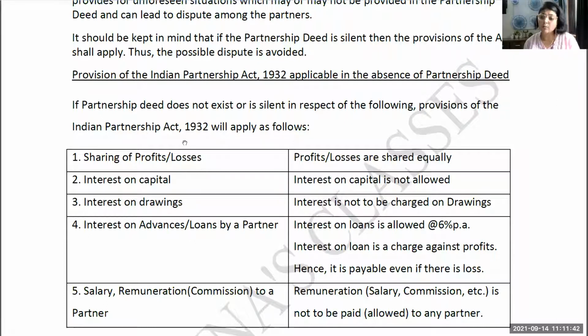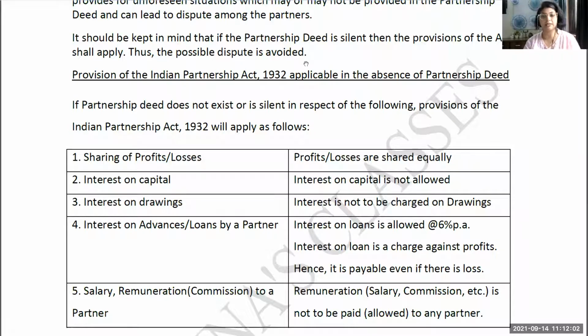Here, no partner can say that a particular partner has more capital, that is why he or she should be getting a larger share of profit. No, nothing like that will be allowed. If there is no partnership deed, the very simple rule is that all the partners are going to equally share the profits and losses.